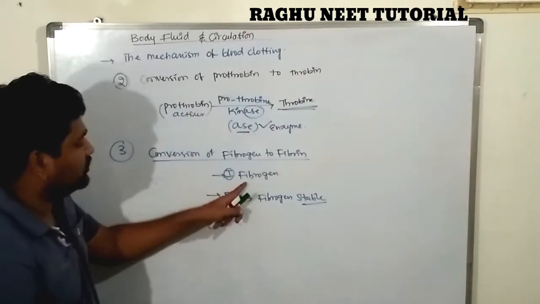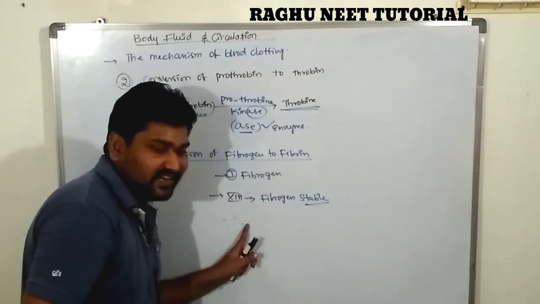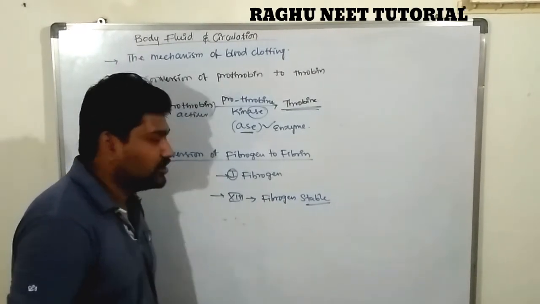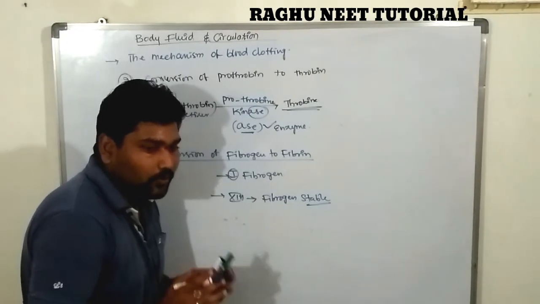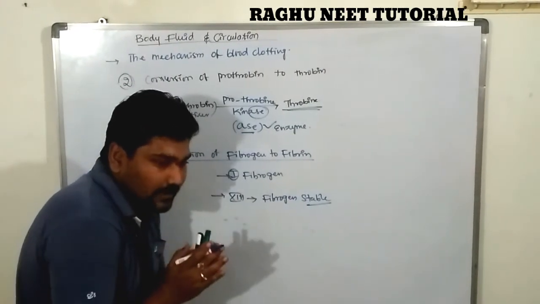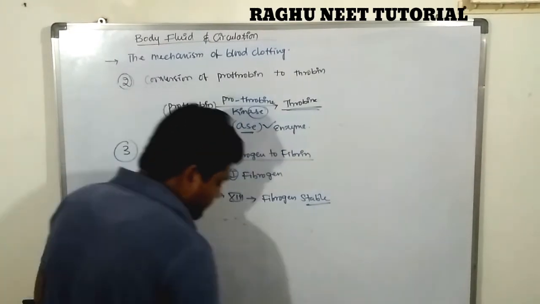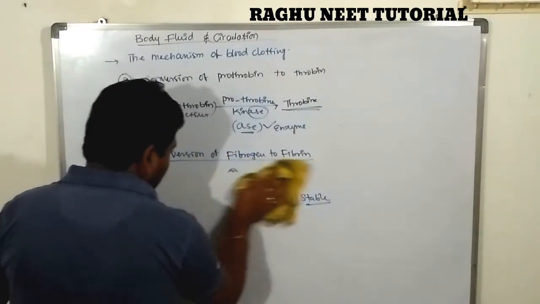So the first and 13th factors control the process of conversion of fibrinogen to fibrin. Let's see how they convert.